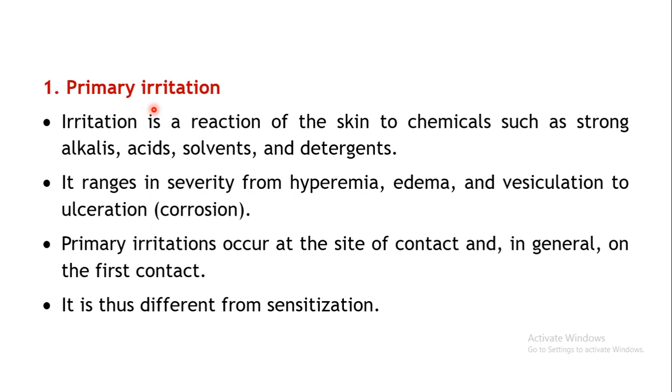You feel an irritant-like feeling over there, so that you tend to scratch that particular area. So when your skin comes in direct contact with such irritant substances, it will result in primary irritation.